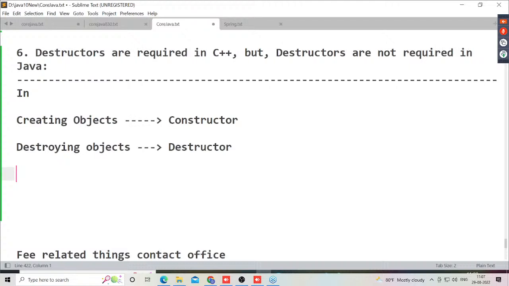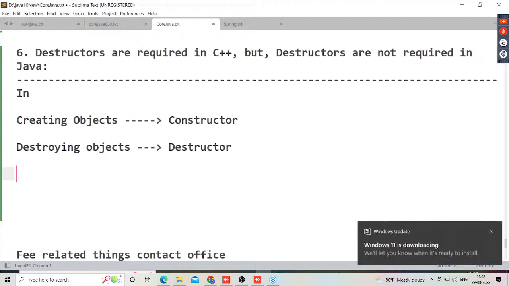So here two options are available. Case number one: the restaurant people give a notice that if we create any garbage or wastage, along with your plate, you should take the responsibility to move that wastage to the dustbin. Case number two: if you have any wastage, don't take any responsibility to move it to the dustbin. Our people will come to you and take care of moving the wastage to the dustbin. You should not take any responsibility. Just eat the food, then go outside. That's it.